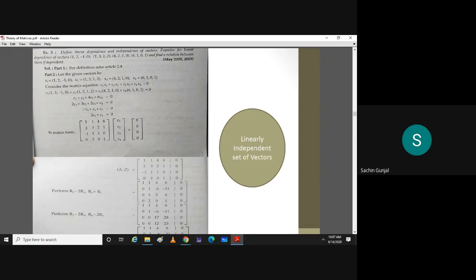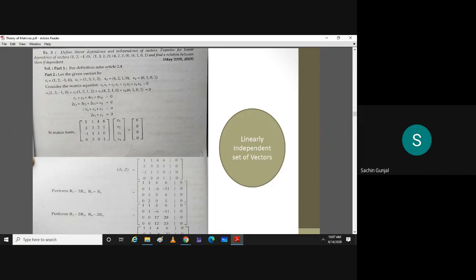And this 0 stands for 0 vector. So substitute values of x1, x2, x3, x4. So C1 times 1, 2, minus 1, 0. C2 times 1, 3, 1, 2. Plus C3 times 4, 2, 1, 0. Plus C4 times 6, 1, 0, 1.